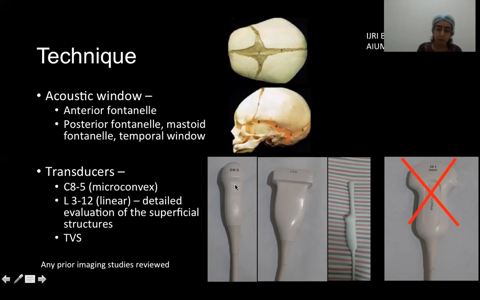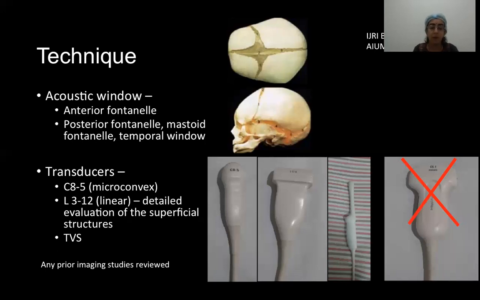If we are having a dedicated pediatric setup, we have these small footprint probes. However, if these probes are not available, we can also use the transvaginal probe. What is not to be used is the large convex probe that we typically use for ultrasound abdomen, because that will have very limited penetration and a very limited field of view.